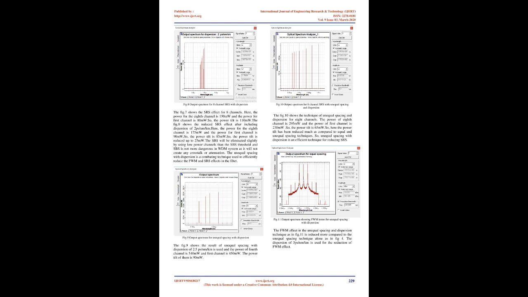It is chromatic dispersion and it is used here. When dispersion is applied, the power tilt will be reduced. If the dispersion is more, that will lead to inter-symbol interference, which in turn increases the bit error rate.